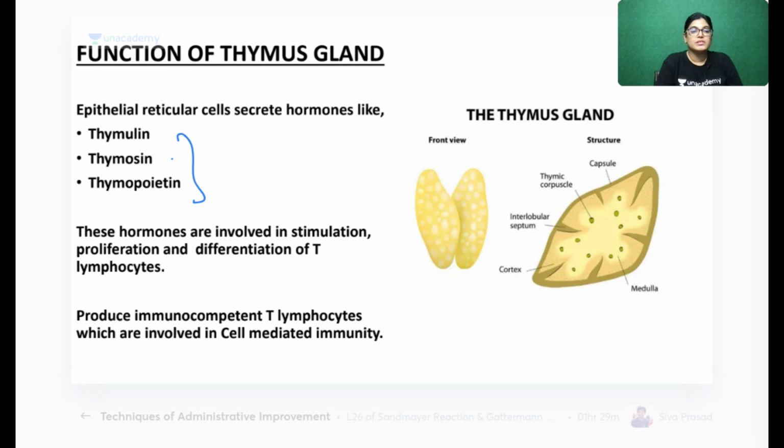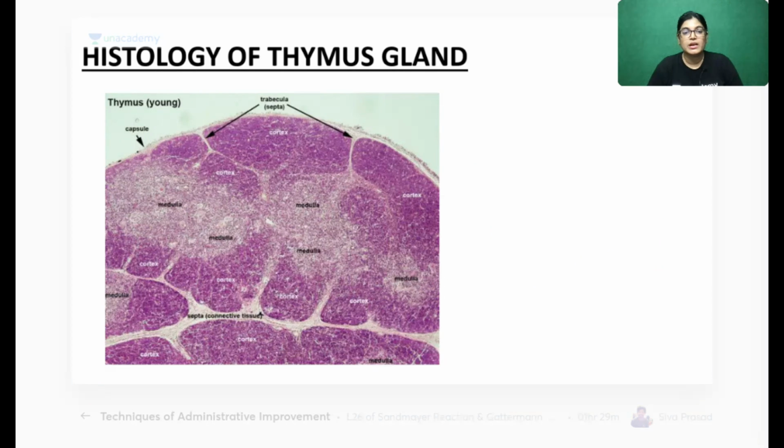The hormones, the polypeptides and the proteins which are secreted are thymolin, thymosin, thymopoietin. These hormones are involved in stimulation and differentiation of T lymphocytes. These hormones are involved in differentiation and proliferation of T lymphocytes, produce T cell or cell mediated immunity. Required for cell mediated immunity.